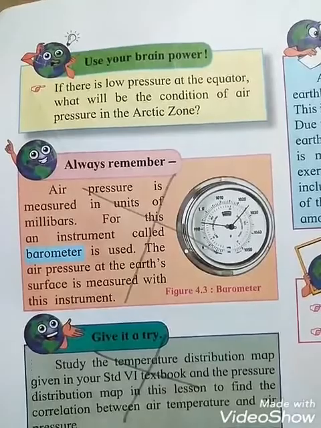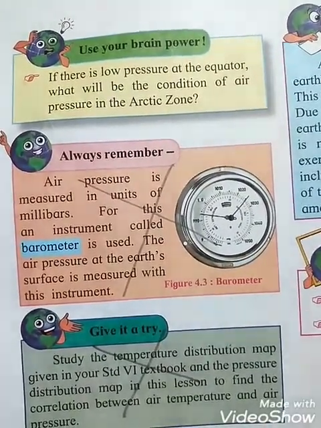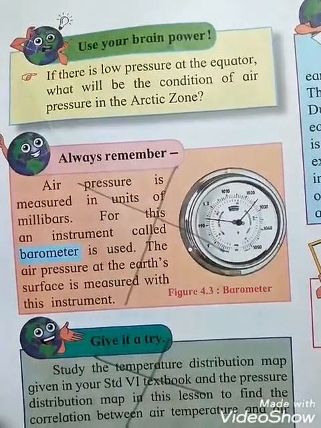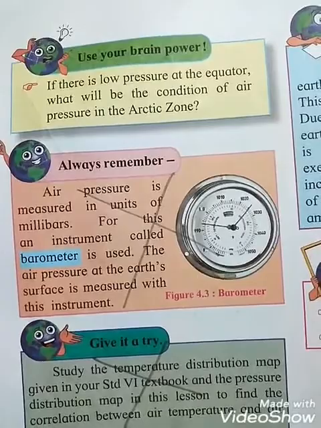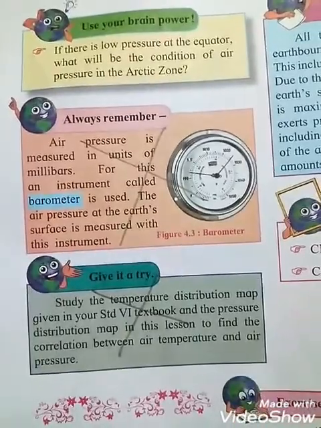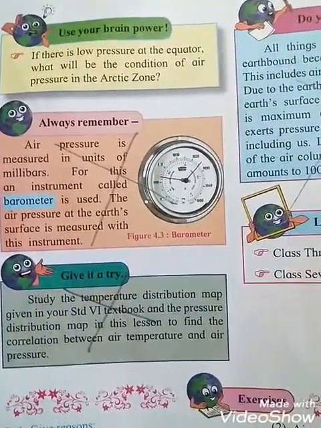Okay students, use your brain power. If there is low pressure at the equator, what will be the condition of the air pressure in the Arctic zone students? That means the Arctic zone will experience high pressure as the temperature is lower than 0 degrees Celsius. Always remember, give it a try. All these are cancelled students, no need to read this or do this.